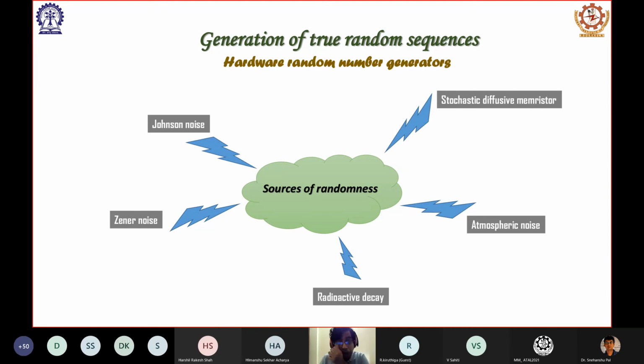Some of them, which I am showing here, are based upon the Johnson noise. Johnson noise is basically the thermal noise in resistors. So in any conducting material or anywhere some kind of resistance is there, some kind of thermal noise is present there. That thermal noise can be measured using an electronic circuit. You can amplify it, and the result can be a source of the random number stream.